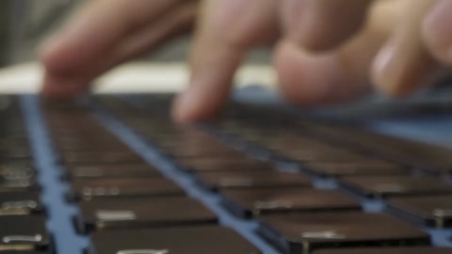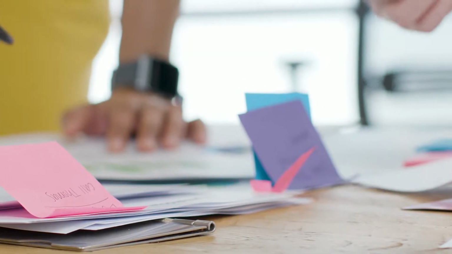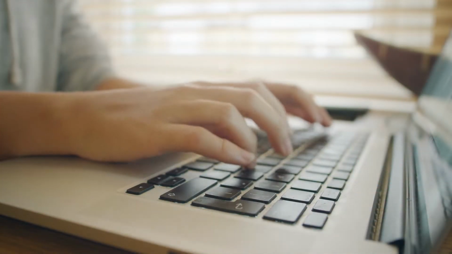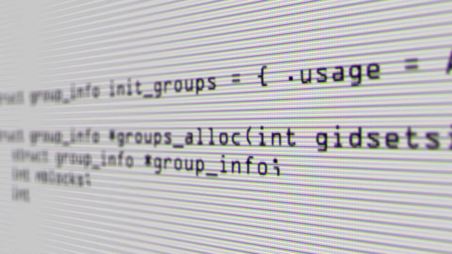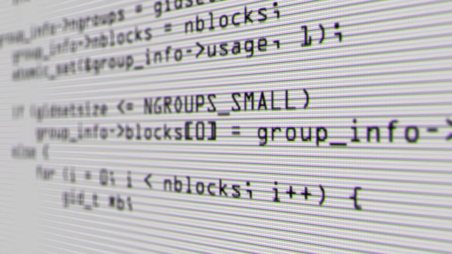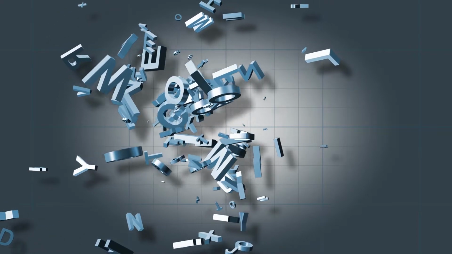There are many different types of computer programming, but the one way to define it all is that computer programming is the act of communicating with computers in order to make them do things. Just as we humans communicate with each other in English, French, and Spanish, humans communicate with computers by using programming languages. We talk to computers using a programming language and typing out in code. Code is the written way we speak a programming language to a computer, just as the alphabet is the written way we speak English to humans.